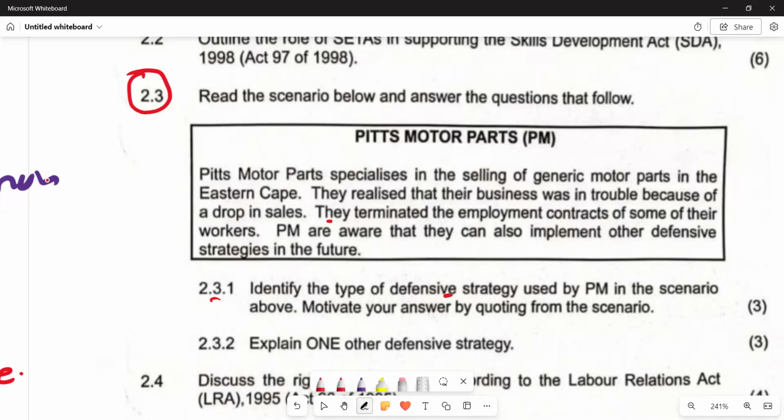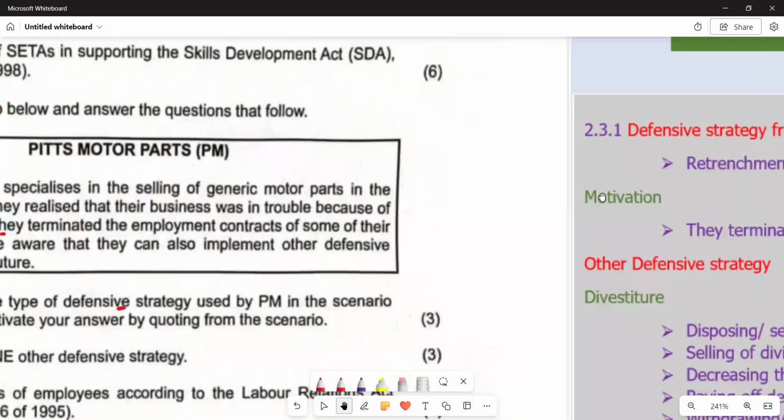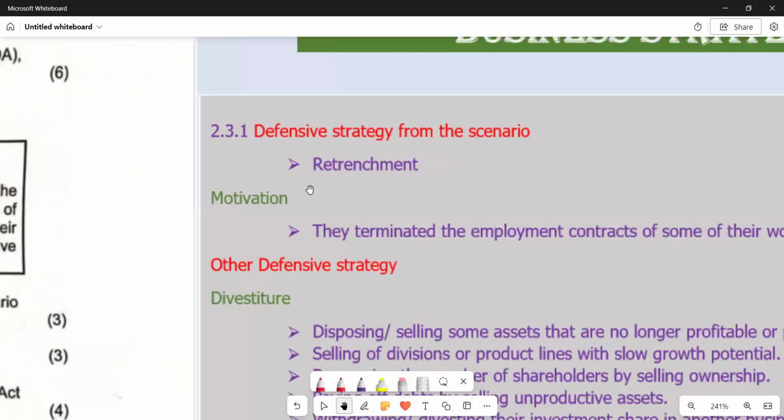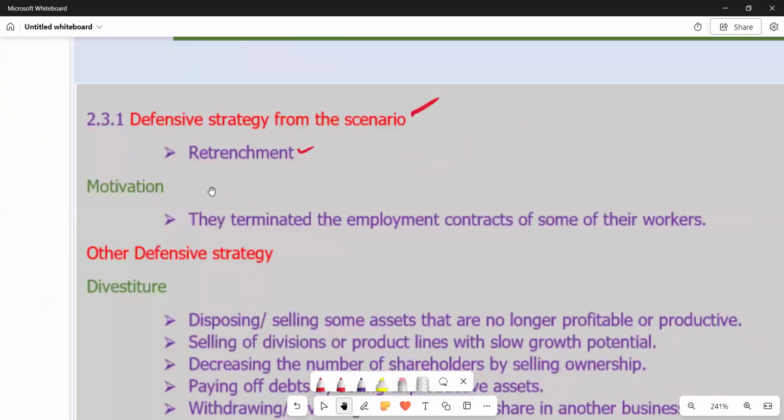So you are just quoting here where they're saying they terminated the employment contract of some of their workers. That's where we've got the evidence that they are retrenching. So if you go to our answer section, we just want to see the explanation being put down. On the defensive strategy from the scenario here, we have got retrenchment, and then on the motivation, that's the brief explanation that we have.